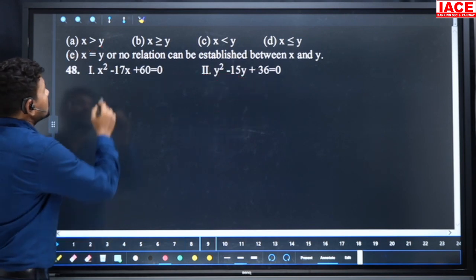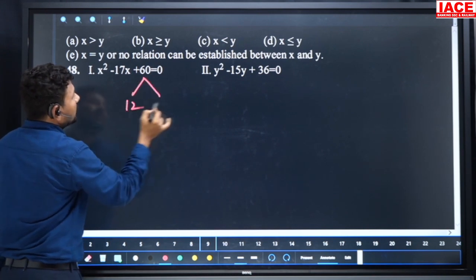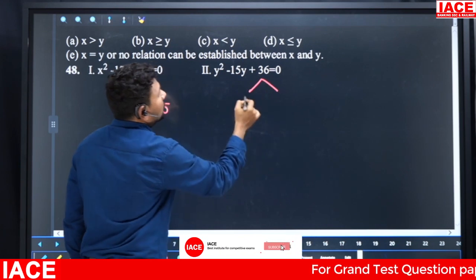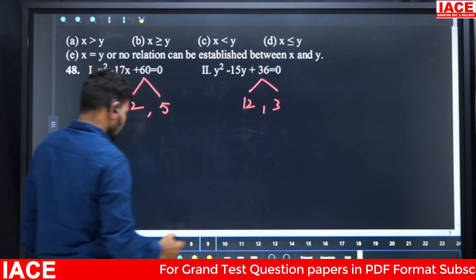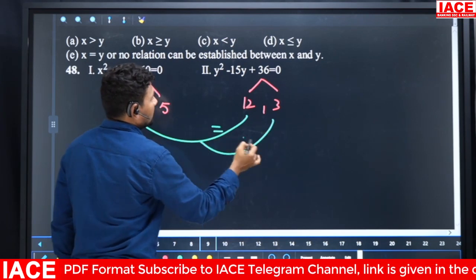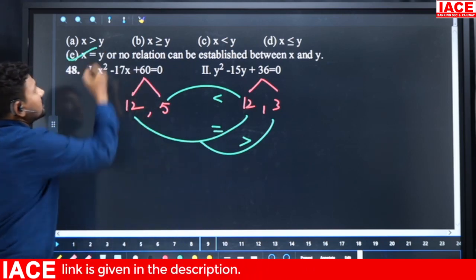Next one, x square minus 17x plus 60 is equal to 0. Then 12 5s are 60, the factors are 12 comma 5, and here the factors are 12 comma 3, and comparing the values here, 12 to 12 equal, and 12 to 3, 12 is bigger, and 5 to 12, 12 is bigger. One less than, one greater than means the answer is what? E option.